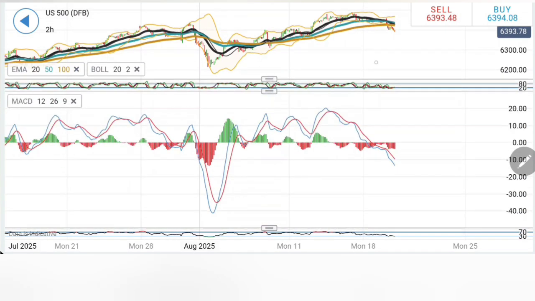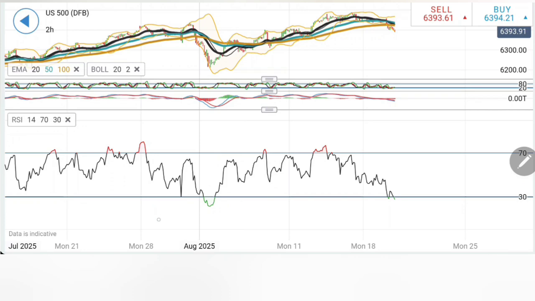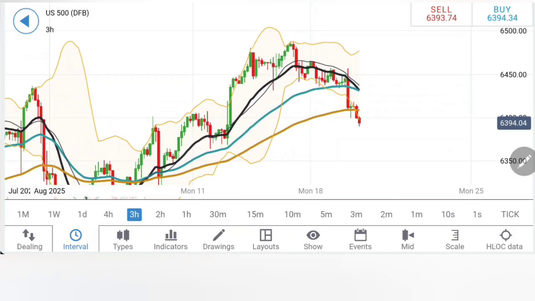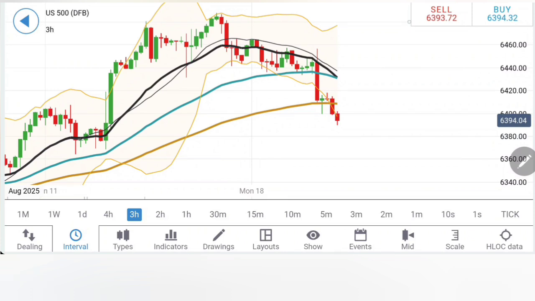Stochastic at bottom. The MACD is trading bearish. RSI at bottom as well. Things are getting slightly oversold, and hence we may see swings before it takes a direction. On the 3-hour chart, see the Bollinger Bands have expanded. The price is trading outside the bands here, diminishing bearishness. Thus, this might follow with a little retracement.